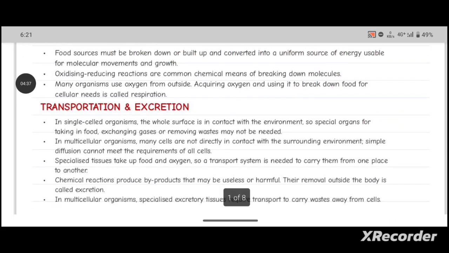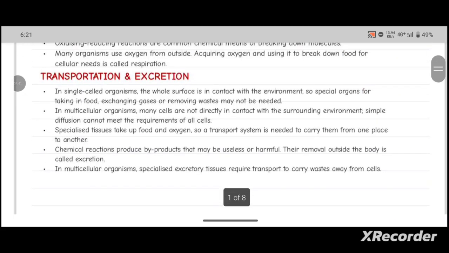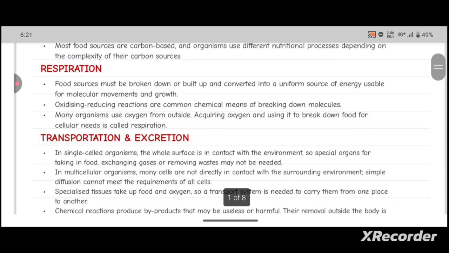The second one is transportation. Whatever energy we have attained through food, the food will be broken down by oxidation in respiration, and this source of energy, which we got from the respiration process, will be utilized by the other metabolic processes in the body.